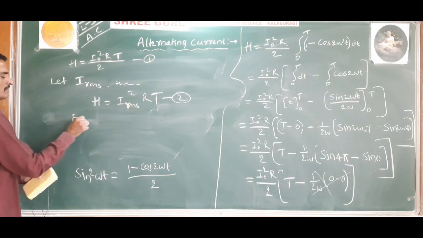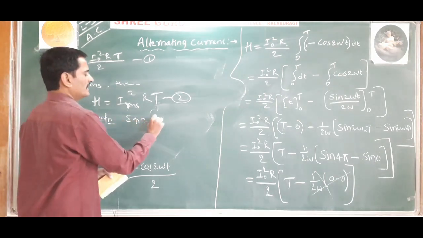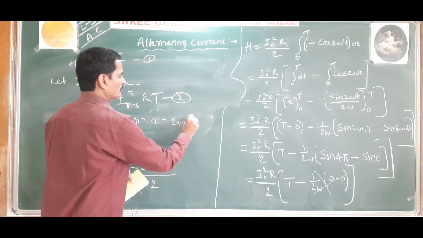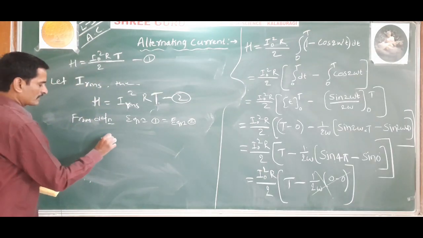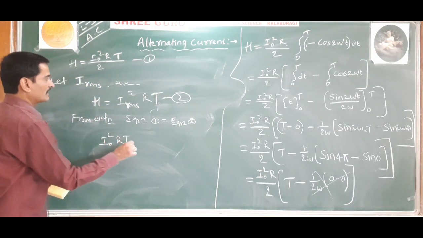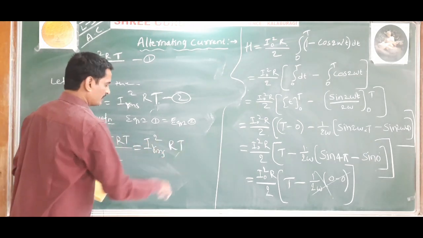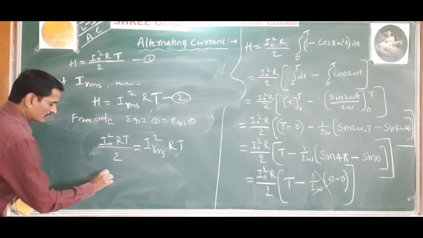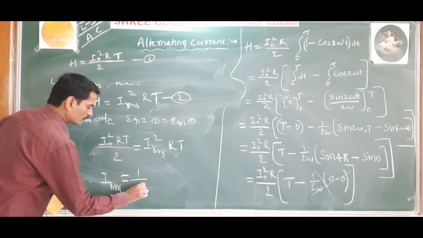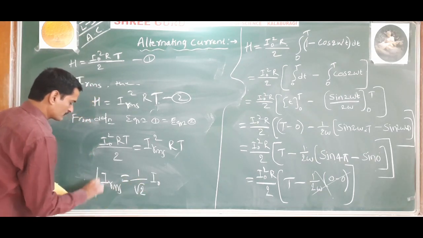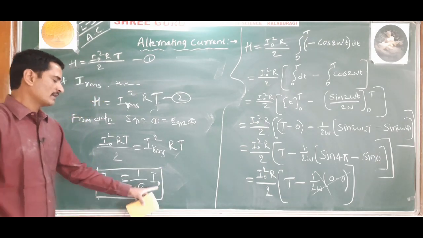From the definition, equation 1 must be equal to equation 2, that is, the heat produced is the same. Therefore I naught square RT divided by 2 is equal to IRMS square into RT. RT cancels, so IRMS is equal to 1 by root 2 into I naught. This is the relation between the RMS value and the peak value.